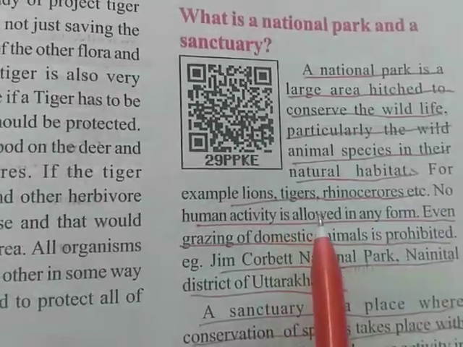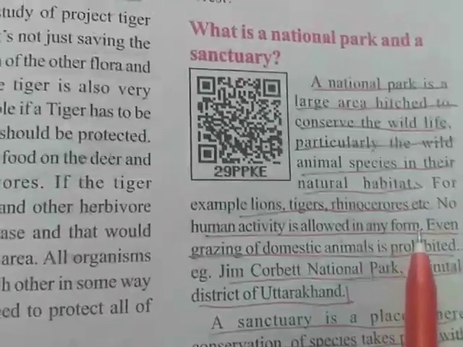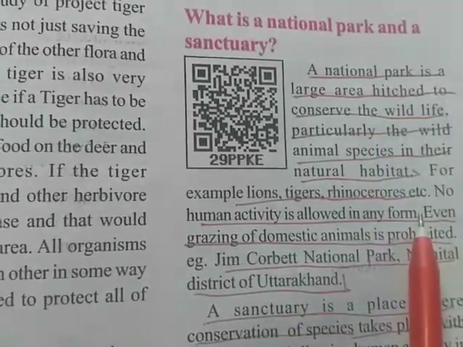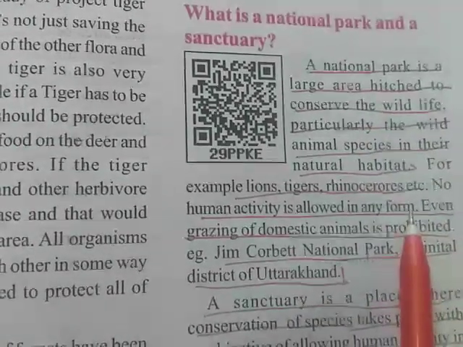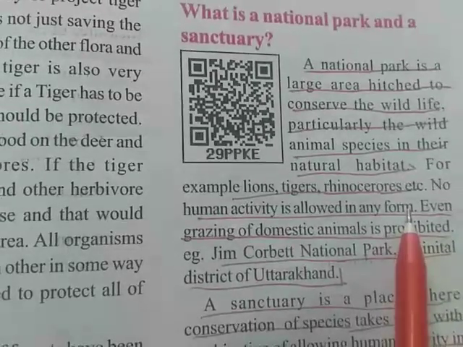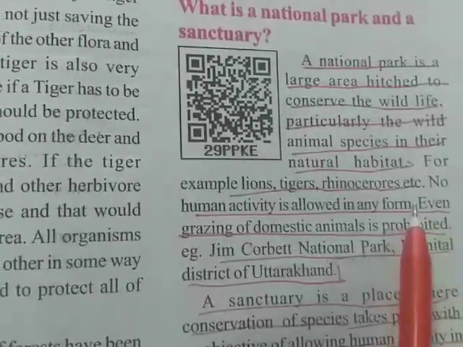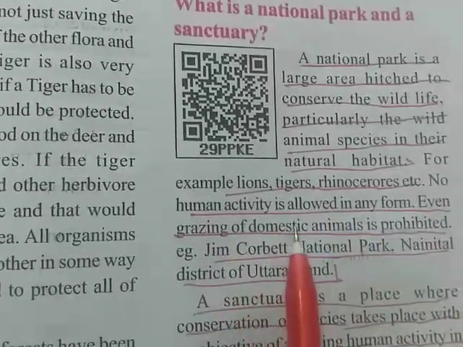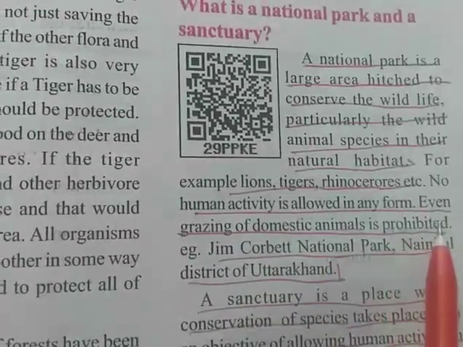No human activity is allowed in any form. In these national parks, we cannot see any human activities. Human activities are restricted and prohibited in these national parks. Even grazing of domestic animals is also prohibited.